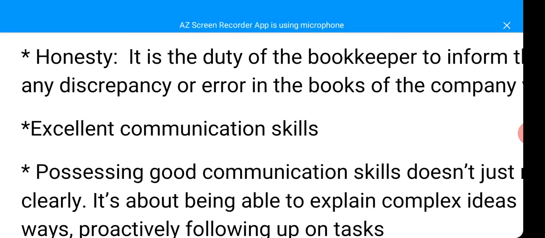Another one is excellent communication skills. A bookkeeper should have good communication skills, should be able to express him or herself in clear terms, in a way that people will understand.